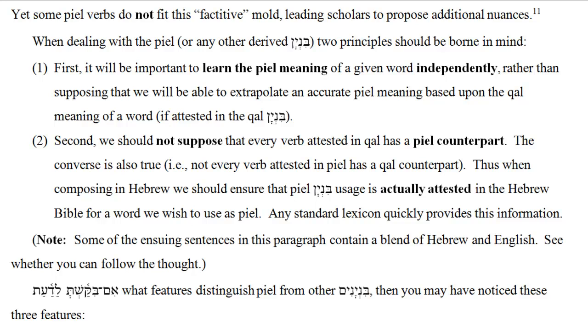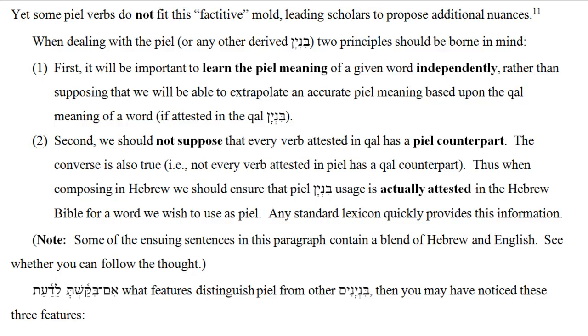2 pieces of advice will help us deal responsibly with the PL Binyan. First, as with other Binyanim, it's important to learn the PL meaning of a given word independently, rather than supposing that we'll be able to extrapolate an accurate PL meaning based on the meaning we already know from the Kal Binyan or some other Binyan. Second, we should not suppose that every verb attested in Kal has a PL counterpart.